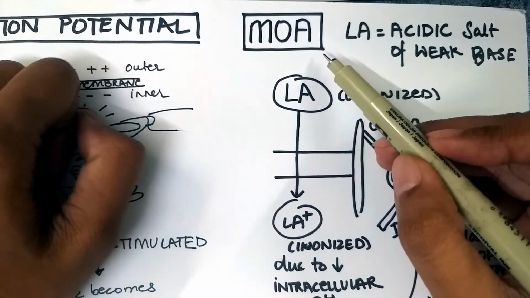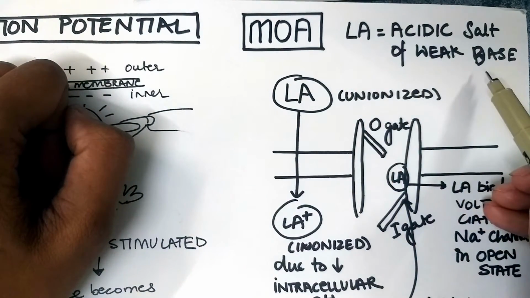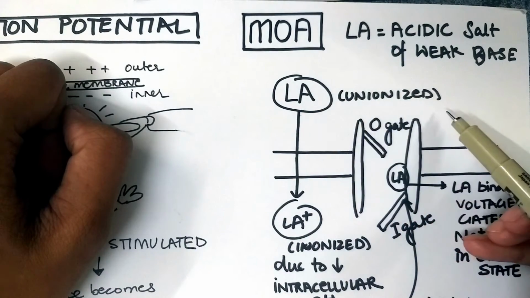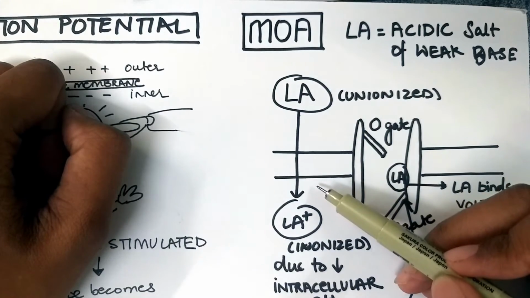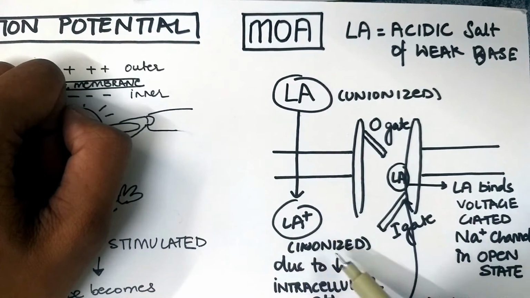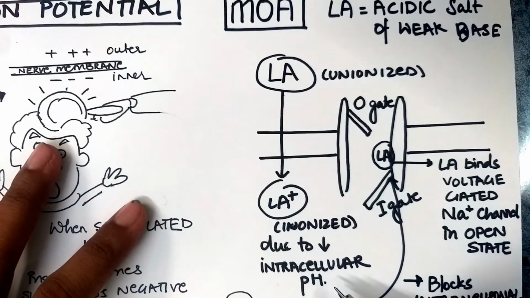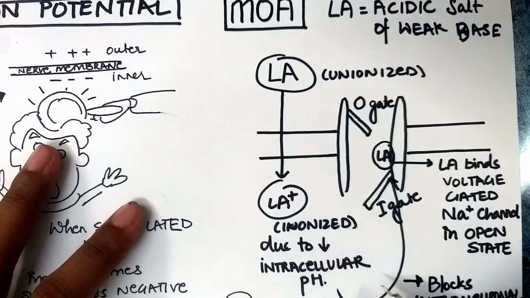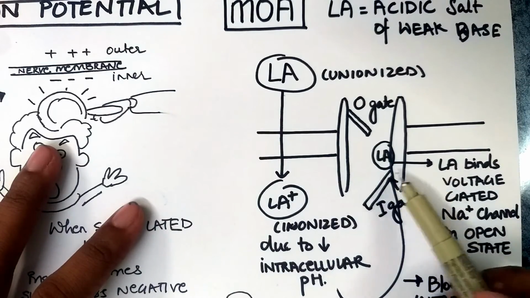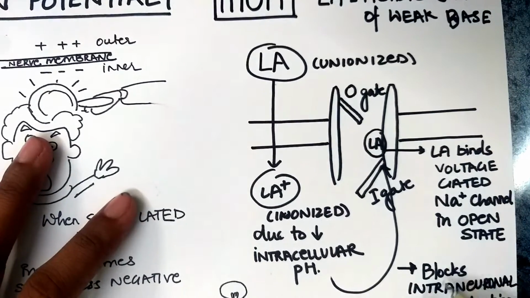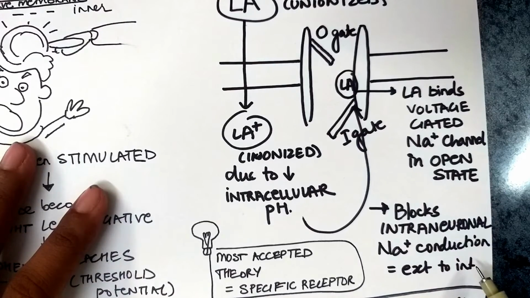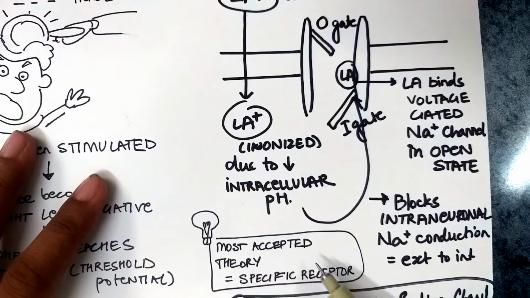The mechanism of action of LA. LA is an acidic salt of a weak base. LA in an unionized form crosses the cell membrane because no compound in an ionized form can cross the cell membrane. After entering the cell, it becomes ionized because the intracellular pH is slightly lesser than the extracellular pH. Then it binds to the LA receptor on the voltage gated sodium channels in open state. This blocks the intraneuronal sodium conduction, that is from exterior to interior. The most accepted theory of LA is the specific receptor theory.